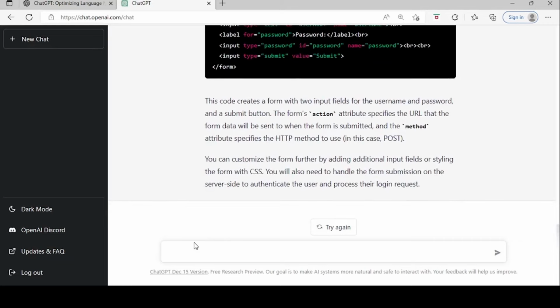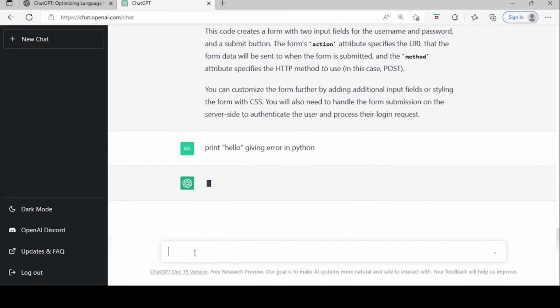You can also give your code that is not working well. Suppose I want an answer to why this code is not working well, it will give you some suggestions and corrections.